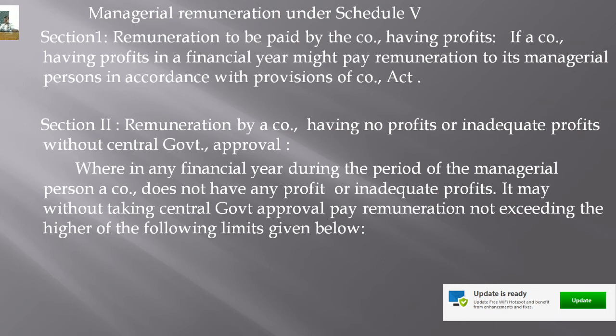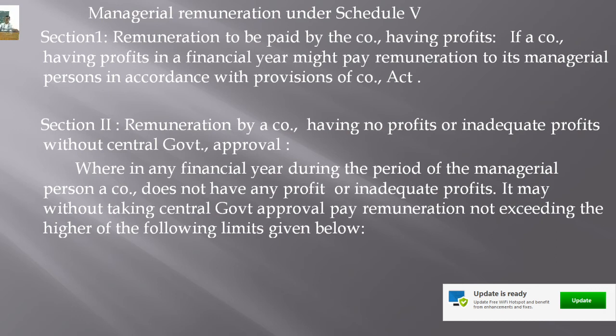Now, Section 1 of Schedule 5 states the remuneration to be paid by the company having profits. Remuneration that should be payable by the company having profits. If a company having profits in a financial year might pay remuneration to its managerial persons in accordance with the provisions of the Companies Act.